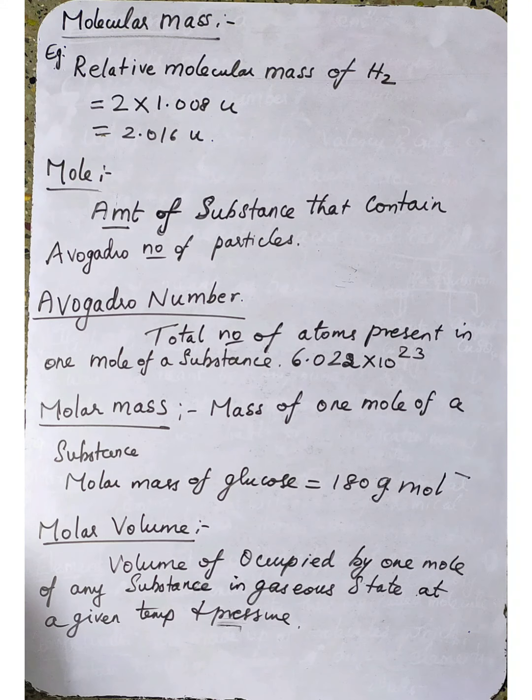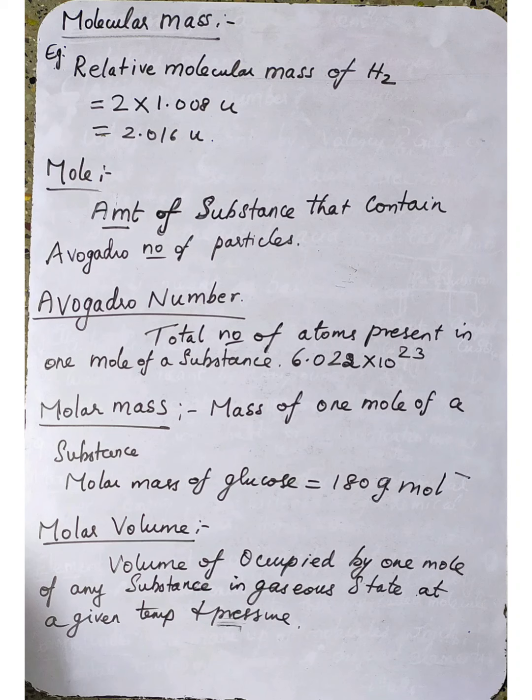Next, molecular mass. Similar to relative atomic mass, relative molecular mass is defined as the ratio of the mass of a molecule to the unified atomic mass unit. Relative molecular mass of any compound can be calculated by adding the relative atomic masses of its constituent atoms.